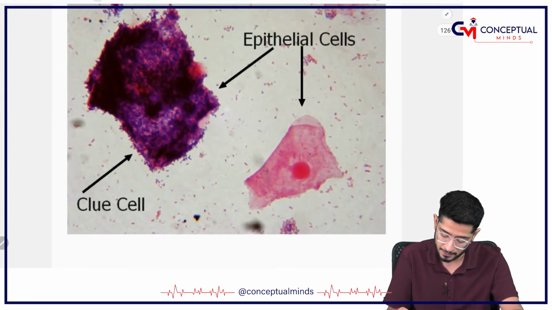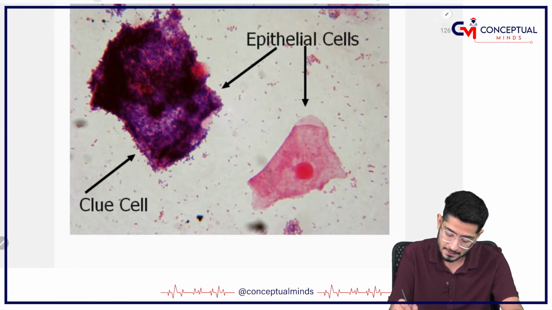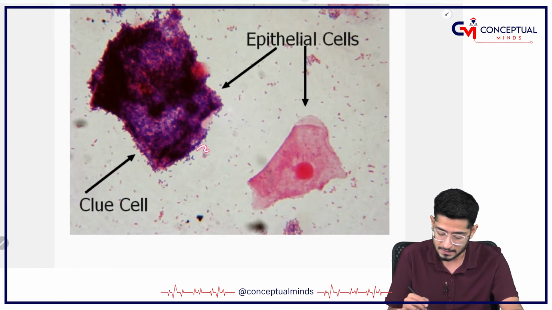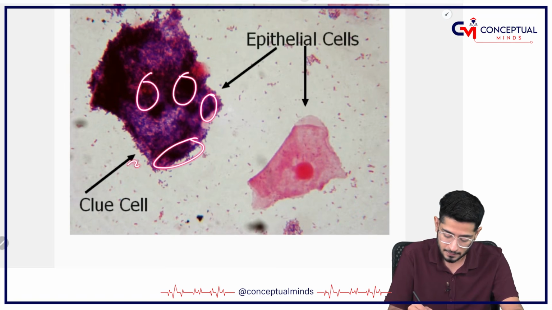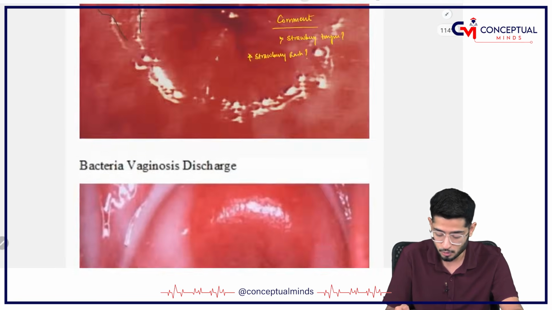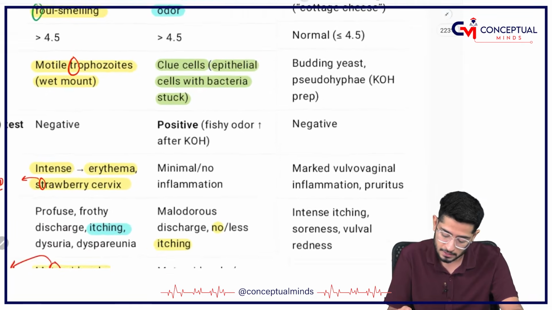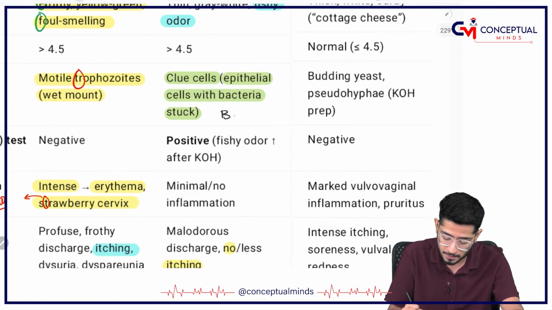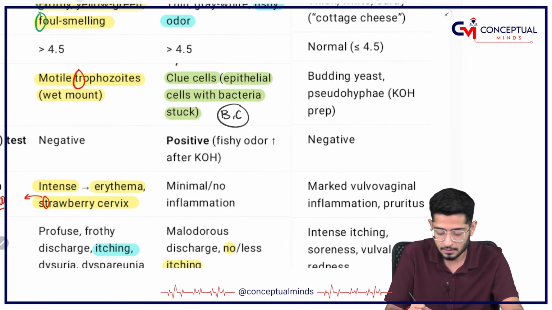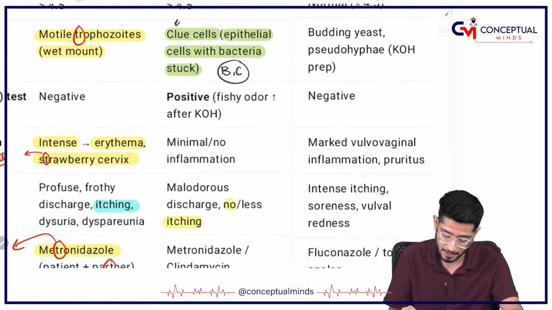Let me show you. See here. This is a normal epithelial cell, my dear friend, but can you see a lot of bacteria which is adhered? That's why it is called a clue cell. So clue cell is seen in what? It is seen in bacterial vaginosis. So B and C coming together, that is, clue cell is there in bacterial vaginosis.